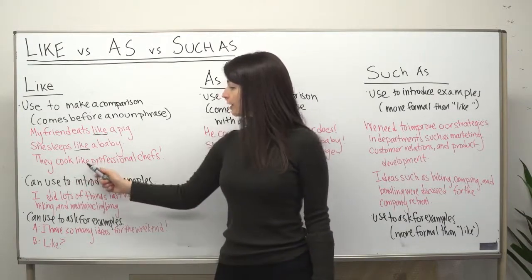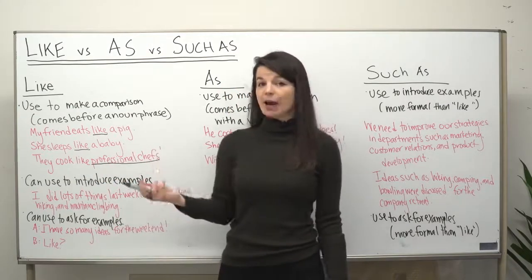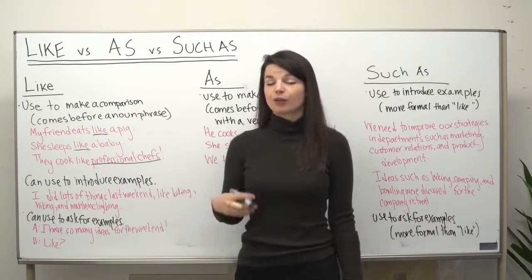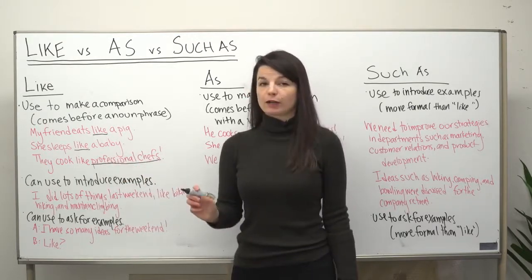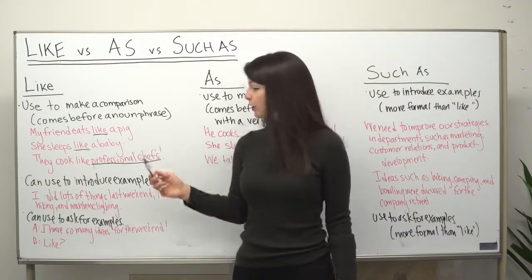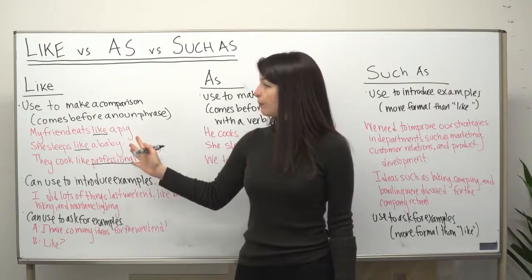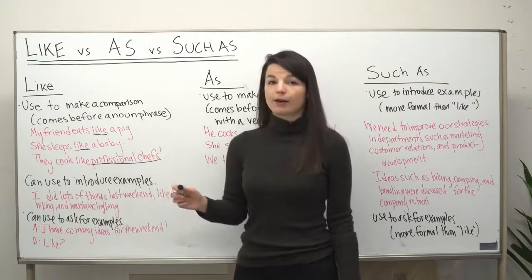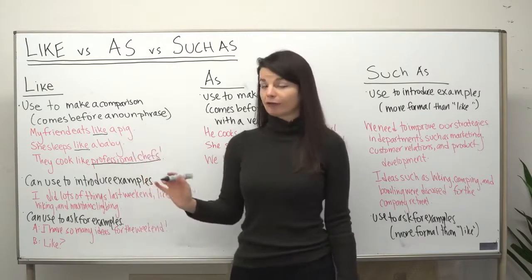Last, they cook like professional chefs. So here, professional chefs is my noun phrase that follows the word like. I know that like is correct because I should use it before noun phrases. We'll take a look at some different examples later, what to do when this is not a noun phrase. But please keep this in mind. We use like to make comparisons when the comparison is just a simple noun phrase.